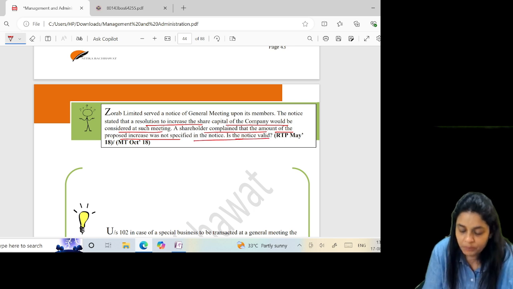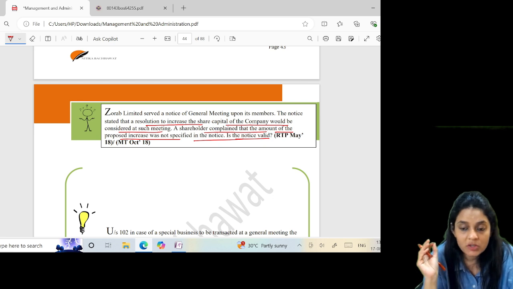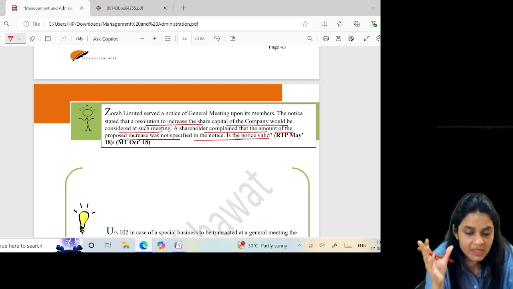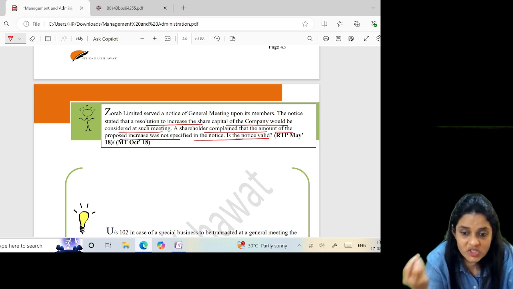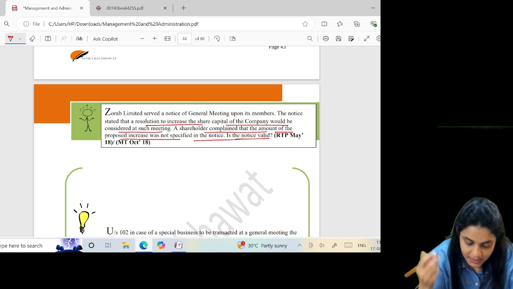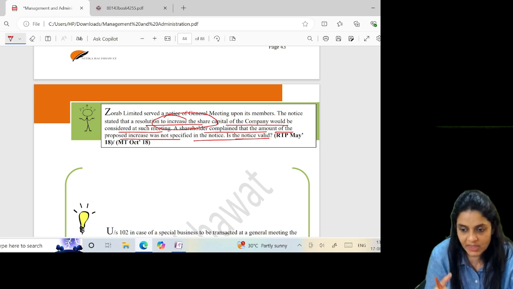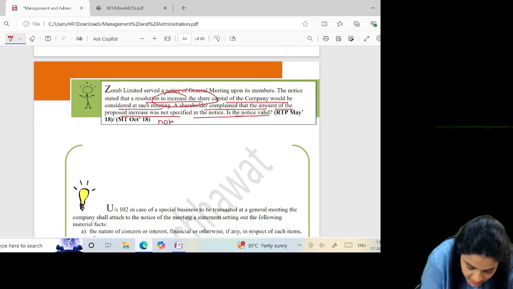Is the notice valid? Under section 102, whenever the notice is about a special business, an explanatory statement should be attached. And this explanatory statement will contain all the additional information which is needed by the shareholder to make a decision of whether he should agree to a particular resolution or not. Since it's a special business, an explanatory statement should have been sent. Since it was not sent, can we say the notice is not valid, right?